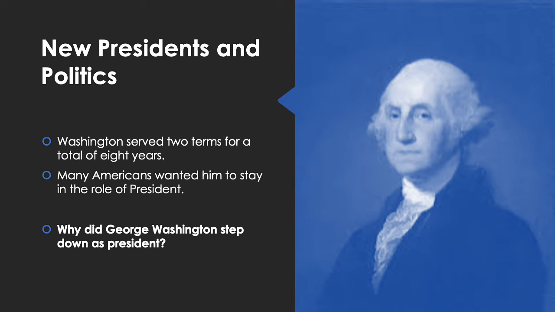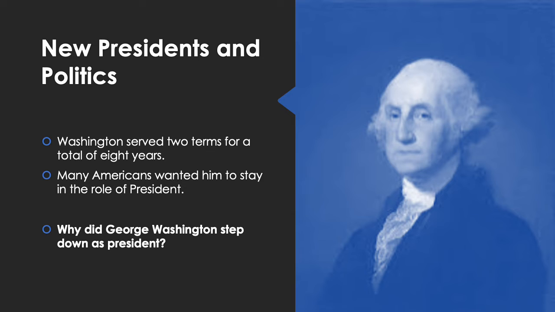All right, moving on to our second text, New Presidents and Politics. Twice the American people had chosen George Washington to be their president. Twice he had served, even though he would rather have returned to Mount Vernon, that's his home. If Americans had their way, Washington would go on serving as president. Washington, however, decided that 8 years in the presidency was enough for him and for the country.